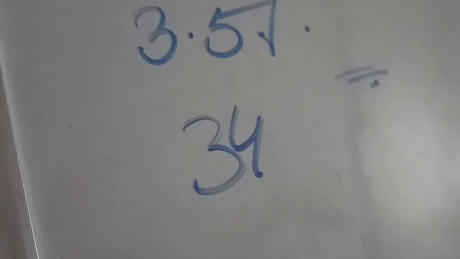The average salinity is about 3.5%, which is equivalent to 34 grams of salt in 1 kg of seawater.